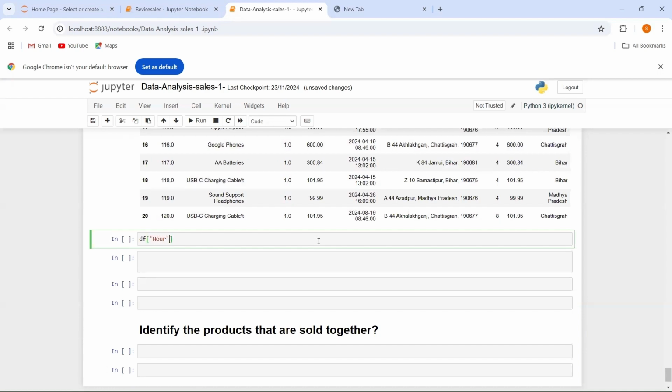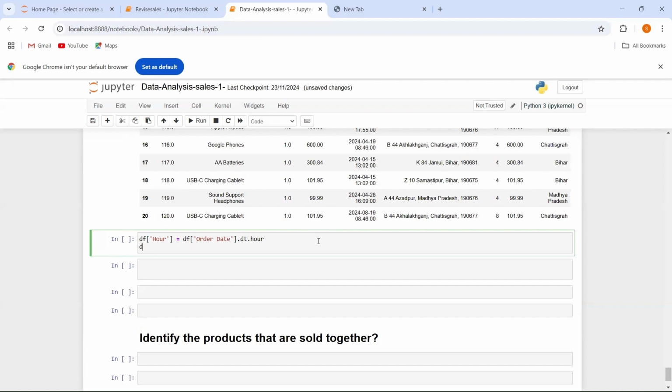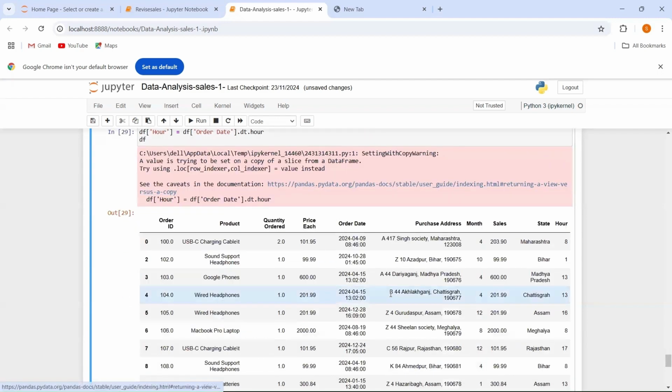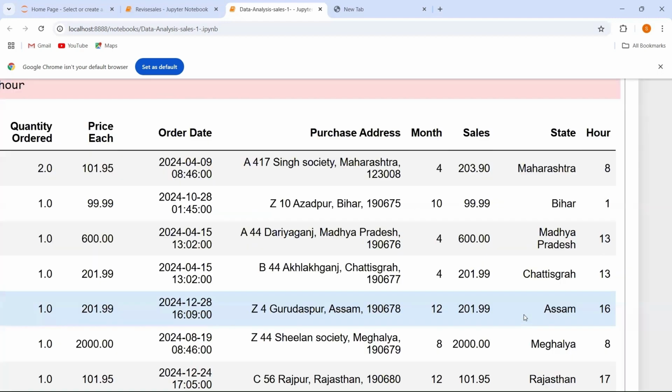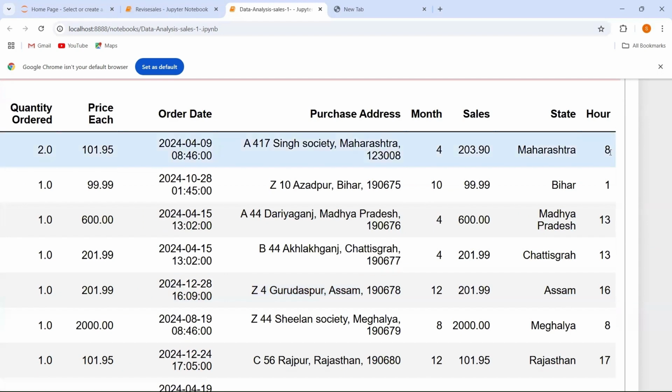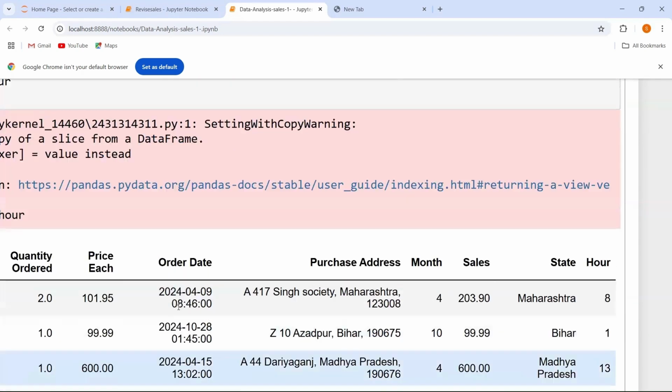So this is the column name which I want to add, and from where do I want to access these values? I want to access these values from the order date like this. And after this, I want to use one method, that is the dt.hour method. Let's see what will be my output from here. And you can see that the hour values have been added here. So all these are the hour values.